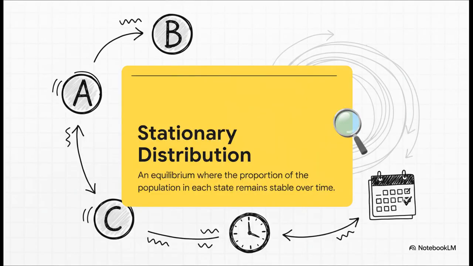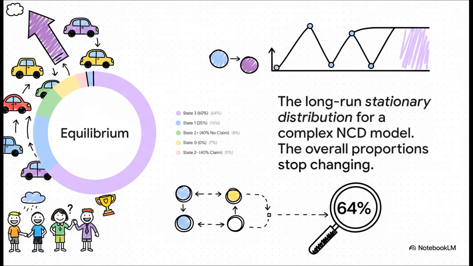So what happens if we keep multiplying this matrix, looking further and further and further into the future? Well, eventually, the numbers stop changing. The system reaches an equilibrium called a stationary distribution. Now, this doesn't mean individual drivers get stuck. No, they still move around. What it means is the overall percentage of drivers in each state becomes stable and predictable year after year after year. So for a slightly more complicated insurance model, this is what that long-term balance looks like.